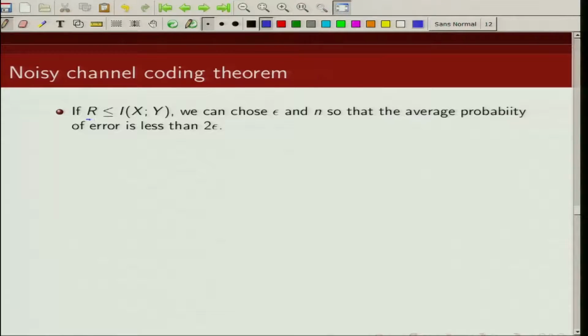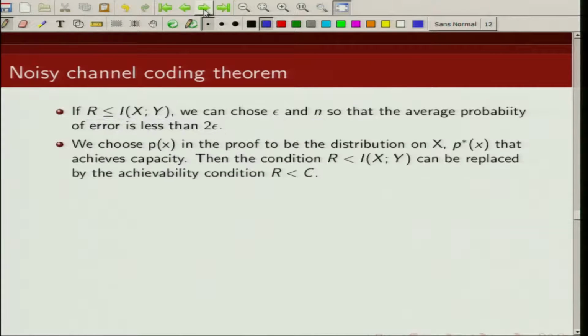Now we can tighten this a little bit. So if we take R to be less than or equal to mutual information, we can choose our epsilon and n such that the probability of error is less than 2 times epsilon.